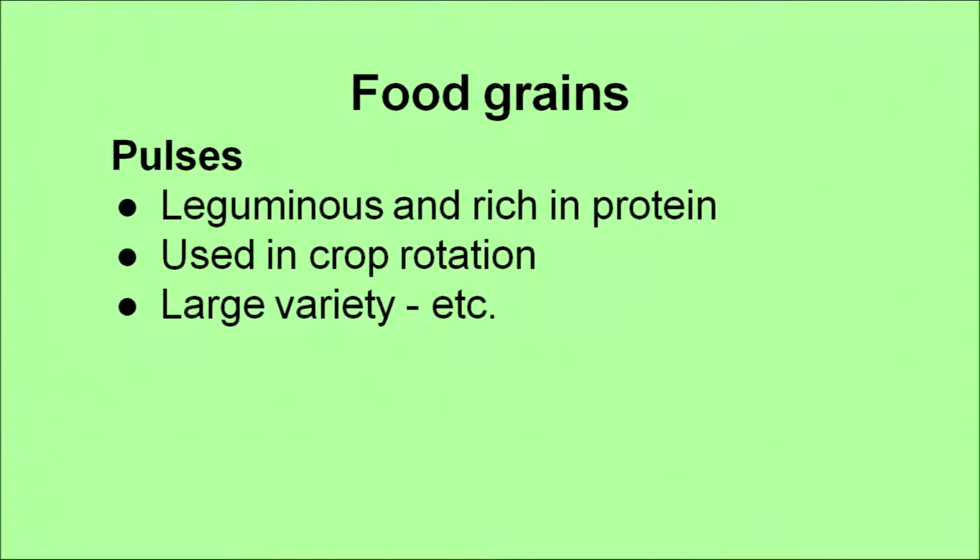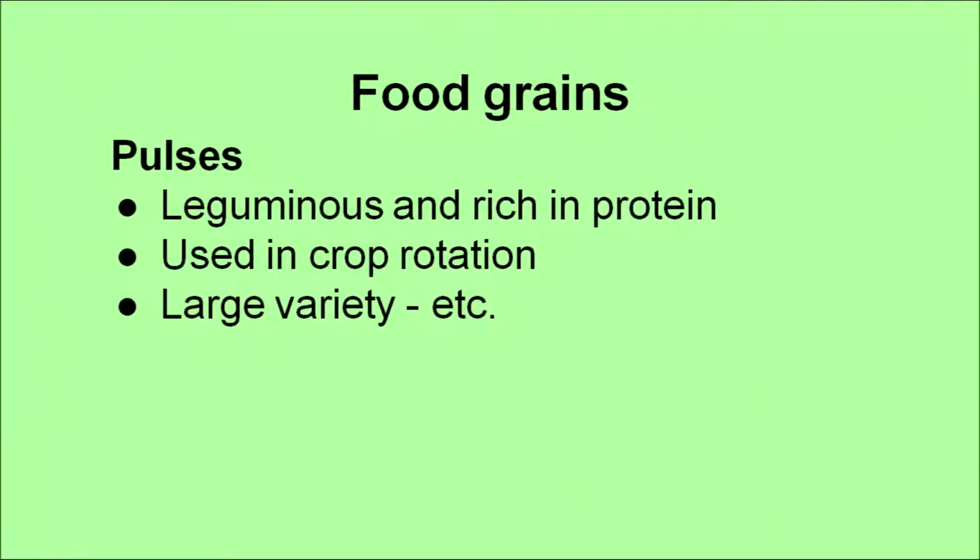Now, another type of grain is pulses. Pulses are leguminous and rich in protein, and it's very good for health. So, all of us should have lots of pulses in our daily diet. You should not refuse dal or pulses in your diet. Whenever it's given, you should have it. It's a very good source of protein.